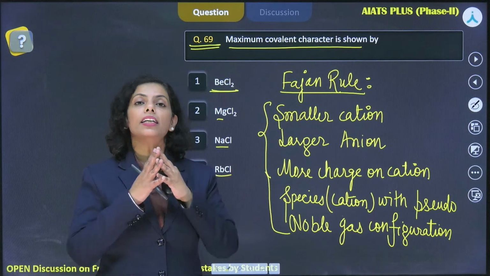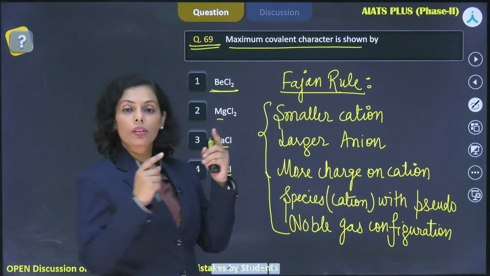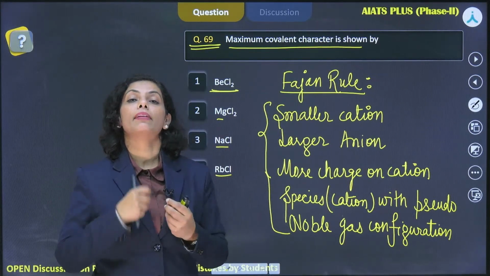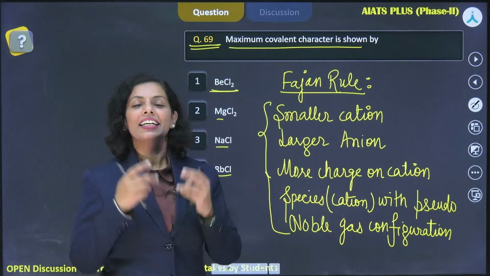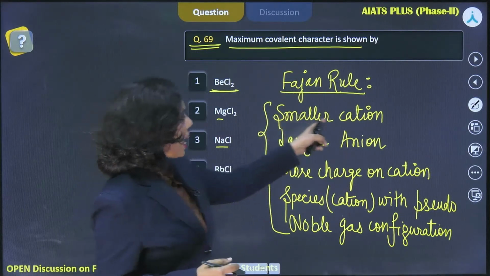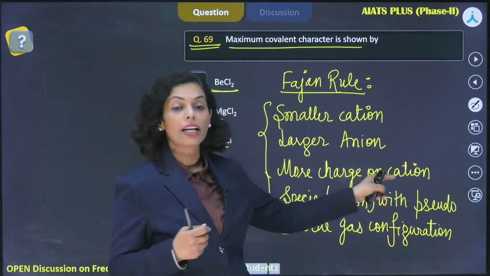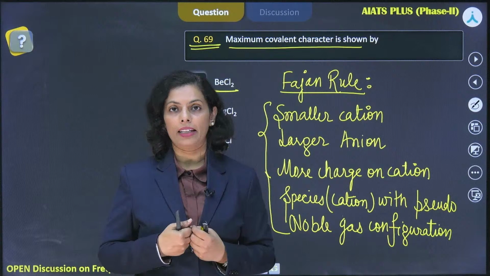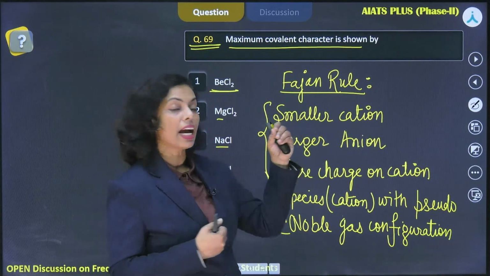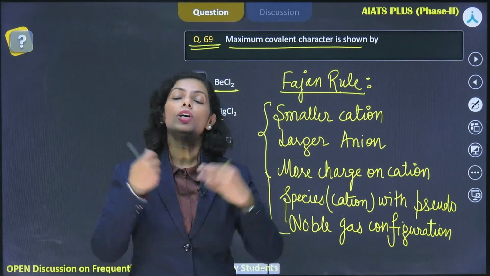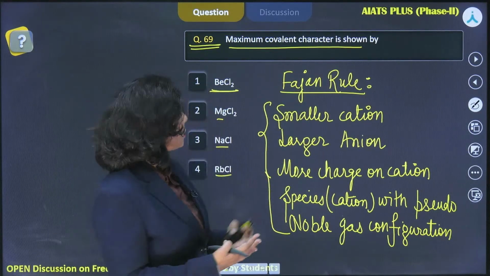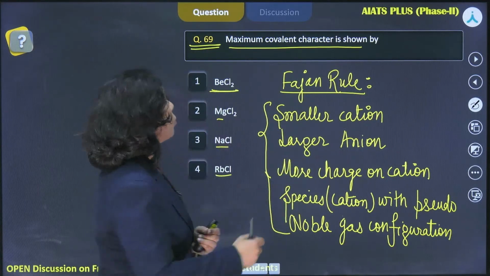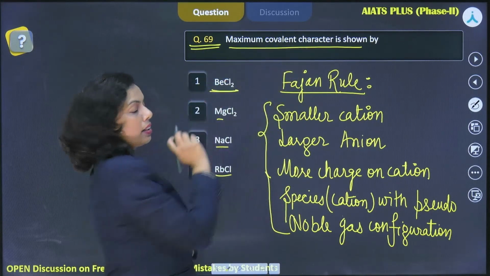Yes. So there is the capacity of cation and anion, the polarizing power of cation and polarizability of anion, that we need to look at. So if cation has the small size and the more charge, then its polarizing power is more. That leads to more covalent character. And in the similar way, if you have the larger anion, that anion would have higher polarizability, and that leads to higher covalent character. And in this question, they just ask you about the maximum covalent character, right?